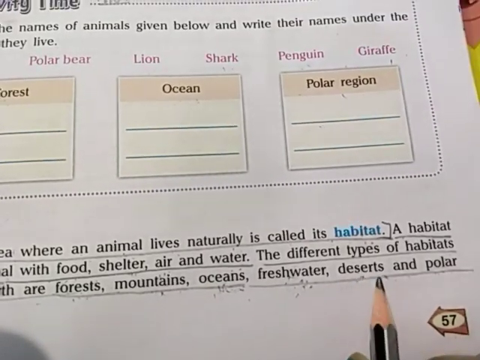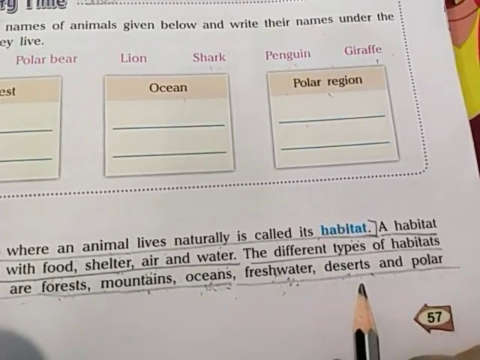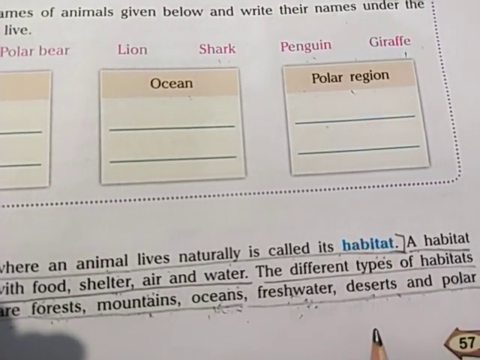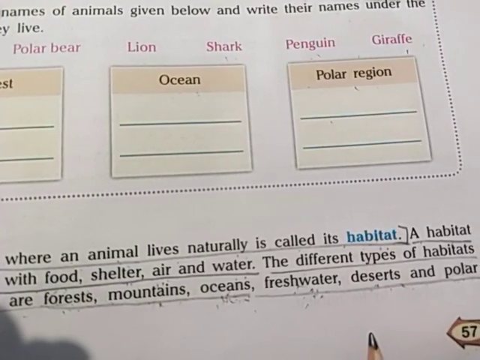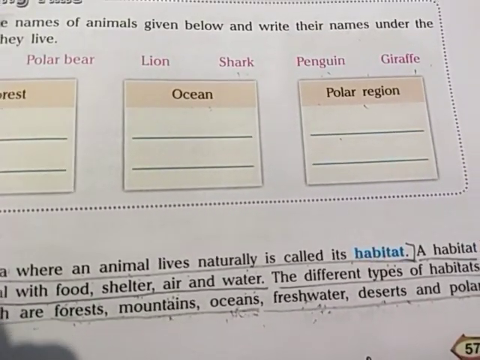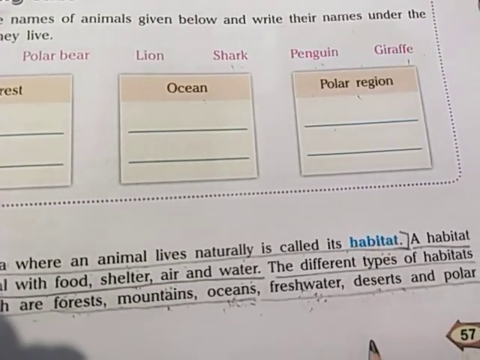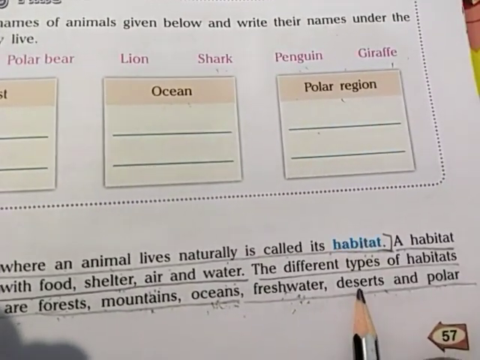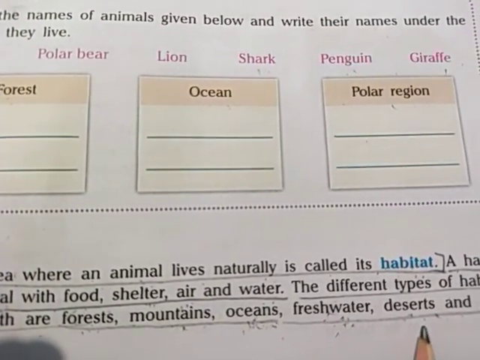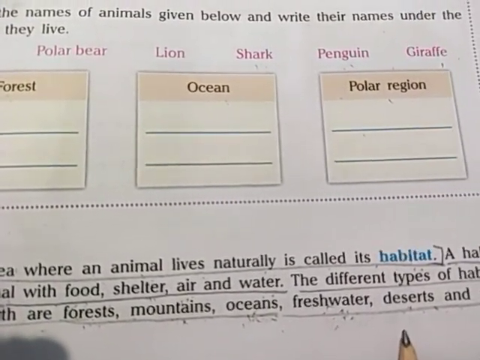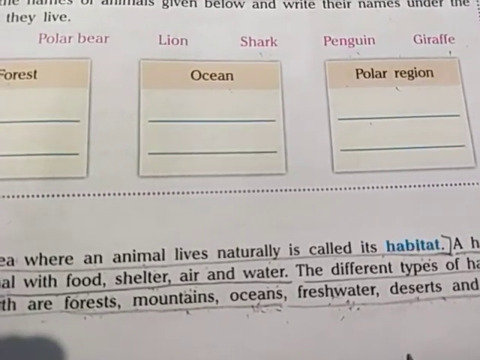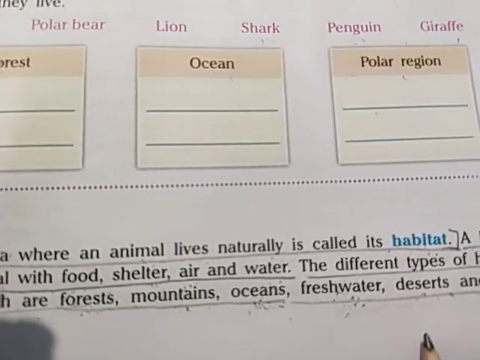So the animals found in the desert have special characteristic features, a special type of structure or adaptation in their body, so that they can easily live or survive there, because all normal animals cannot survive in the desert. Only some animals who have made special changes in their body can survive in the desert area.